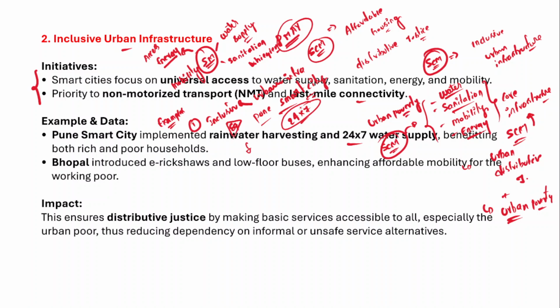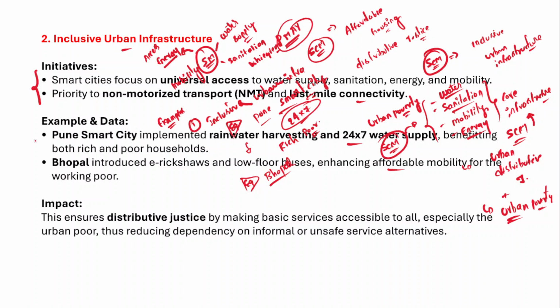So don't you think that it benefits both rich and poor who are residing in Pune? And if you have another example, you can also mention it. For example, Bhopal has introduced e-rickshaws and low floor buses, so it enhanced affordable mobility for the working poor as well.